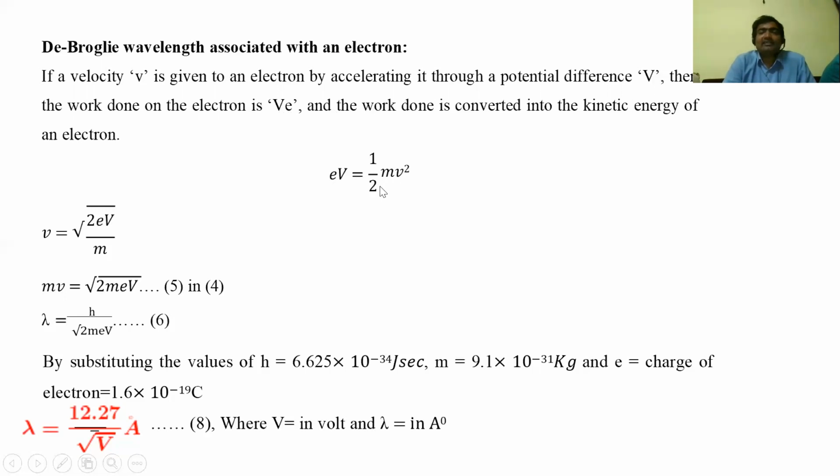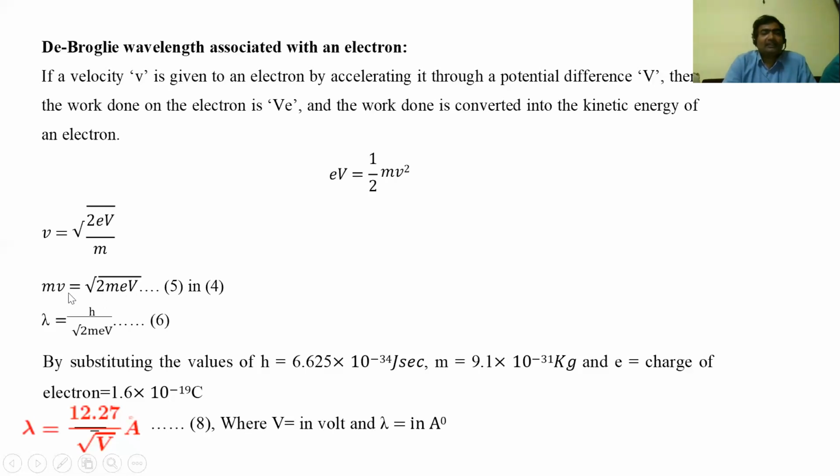So kinetic energy, half mv square, is equal to eV. eV is the work done that is converted into kinetic energy. So half mv square is equal to eV. By rearranging this equation, we will get v square is equal to 2eV by m. From that, we will get v is equal to square root of 2eV by m. By multiplying m on both sides, we will get mv is equal to square root of 2meV.